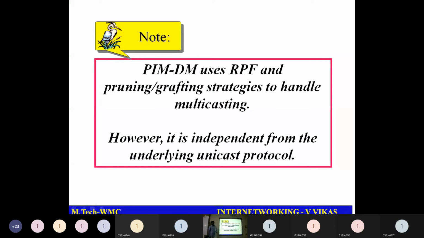PIM dense mode uses RPF. What is RPF? Reverse path forwarding. Along with RPF, we are going to use pruning and grafting strategies so that you won't have the problem of sending data to nodes which are not interested in communication. So PIM DM uses the same concept as RPF, but you are going to have pruning and grafting mechanisms here. However, it is independent from underlying unicast protocols.